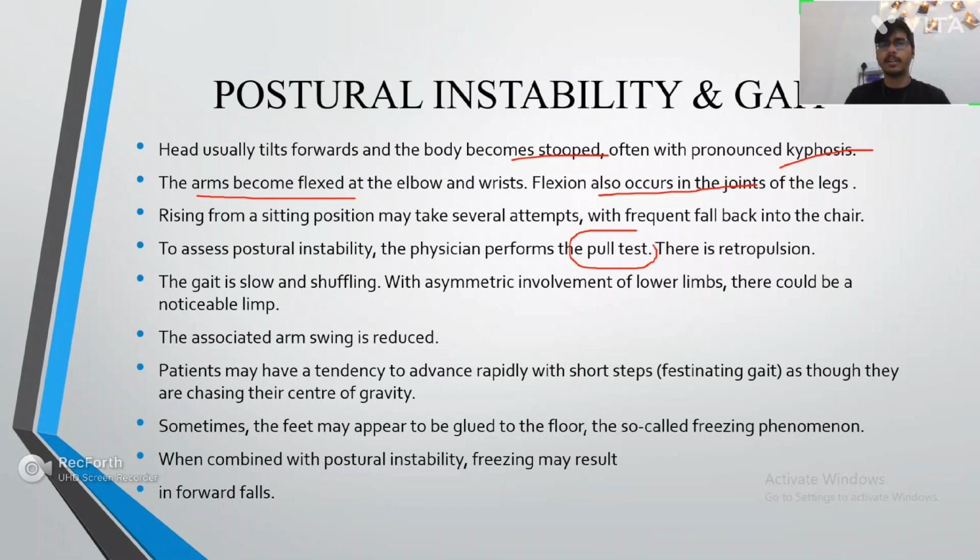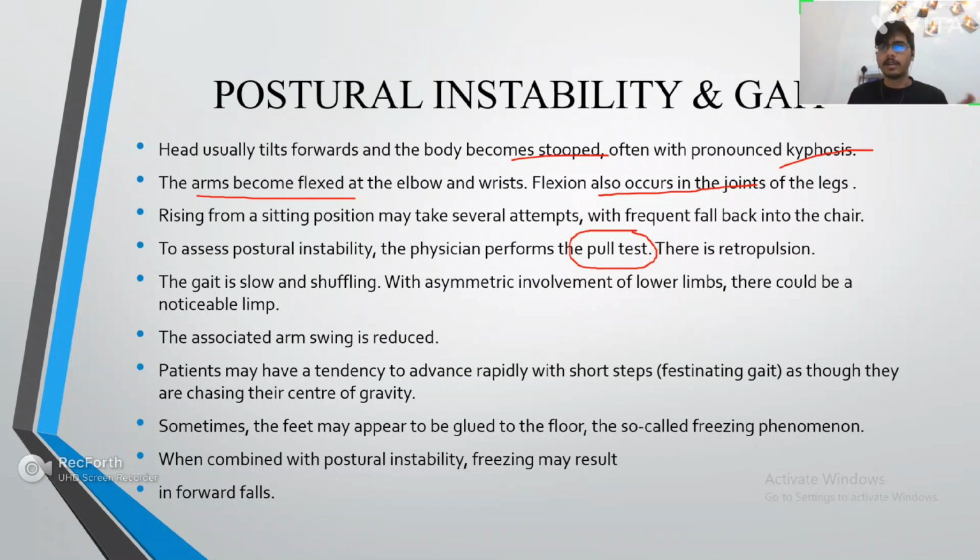Now, the main point over here, we have to know what is a pull test. In a Parkinson patient standing in a standing position, you go behind the patient, hold the shoulders of the patient, and suddenly pull him back.